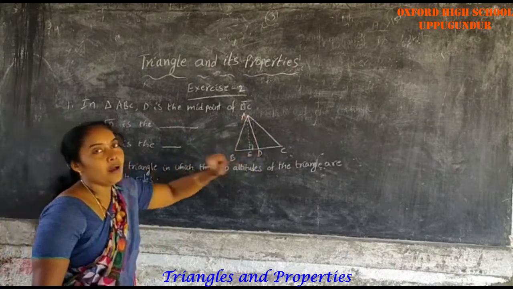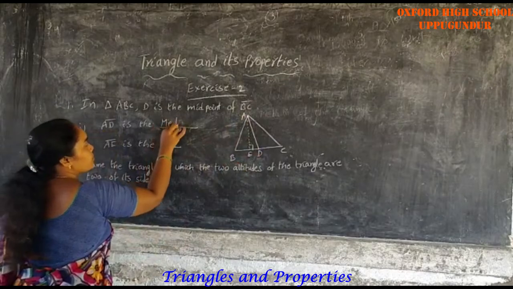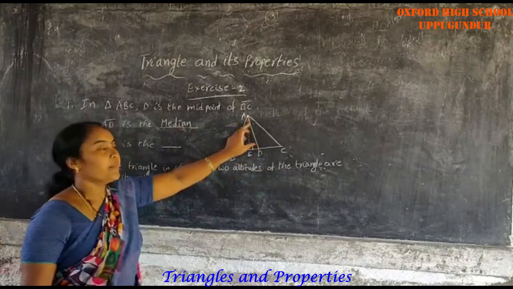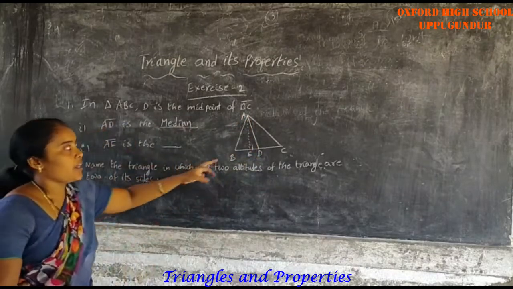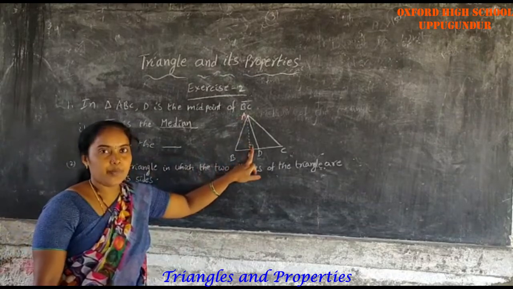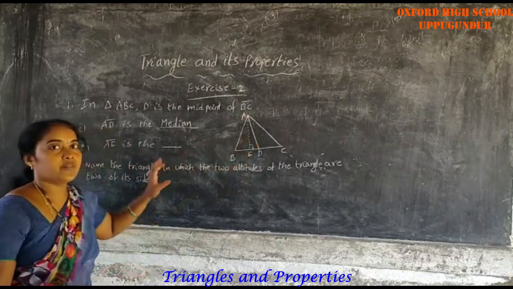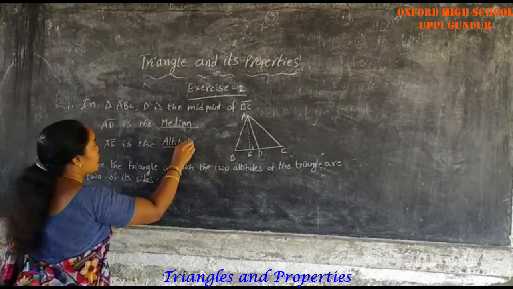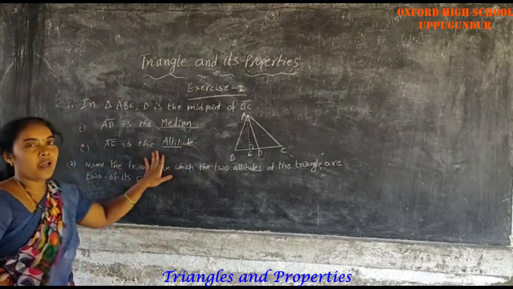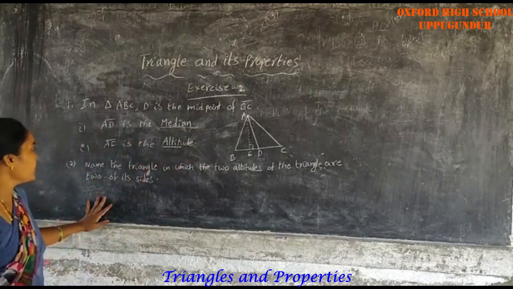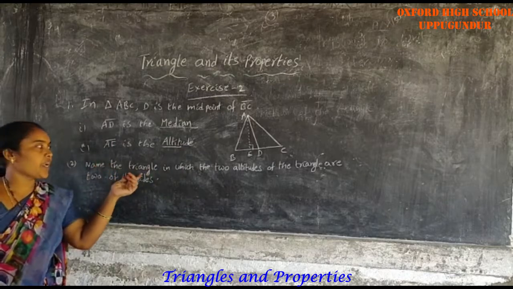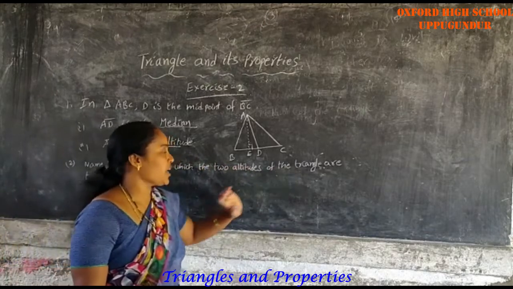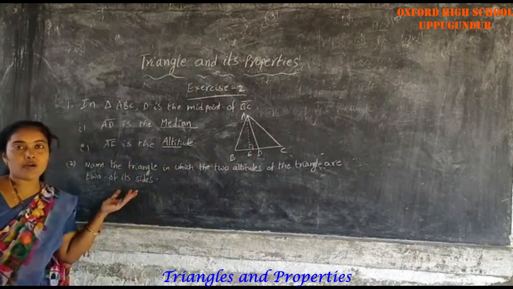Here AD is the median. D is the midpoint, that's why AD is the median. Next, AE is perpendicular. AE is a perpendicular line, that's why this is the altitude. AD is the median and AE is the altitude. This is the first one. Next, the second one: name the triangle in which the two altitudes of the triangle are two of its sides.